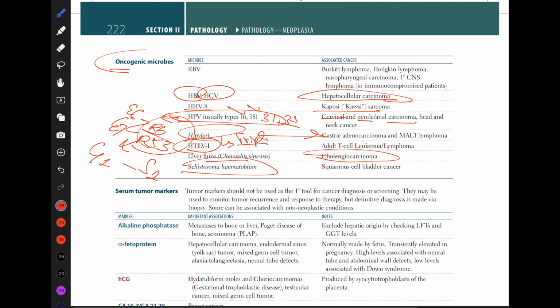Schistosoma haematobium is causing squamous cell bladder cancer. How does it do so? This microorganism lays eggs in the bladder, which causes irritation, and the transitional epithelium converts into stratified squamous epithelium. And that is called metaplasia. Due to this metaplasia, it will convert to dysplasia and then squamous cell precancer.